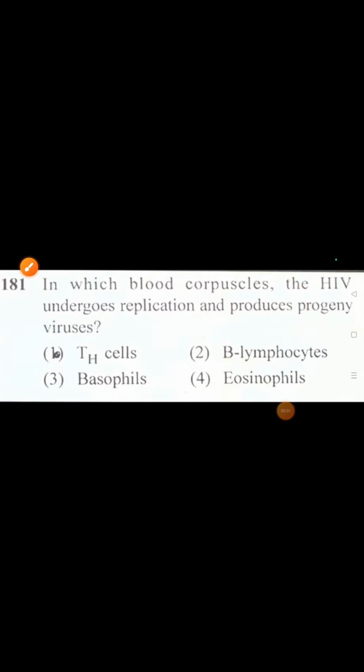In which blood corpuscle does HIV undergo replication and produce progeny viruses? So helper T cell. So the correct option is 1.